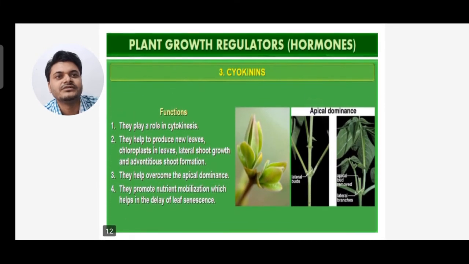So you can see the functions of cytokinin. First, they play a role in cytokinesis. They help to produce new leaves, chloroplasts in leaves, lateral shoot growth, and adventitious shoot formation. Third, they help to overcome apical dominance. Fourth, they promote nutrient mobilization, which helps in the delay of leaf senescence.